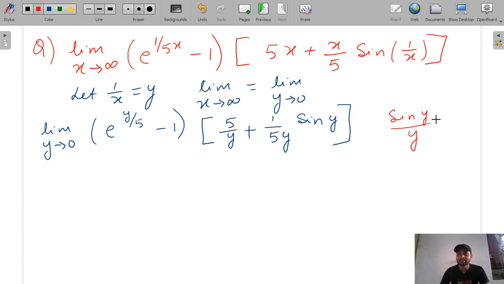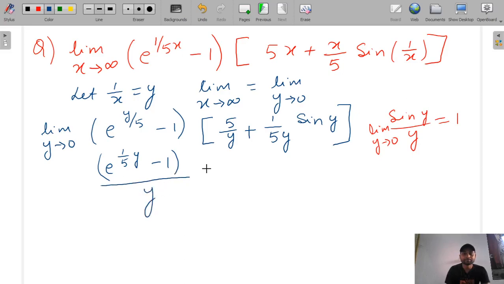This we already studied. This becomes 1 when limit y tends to 0. So we will write it e raised to the power 1 by 5 y minus 1, and we will take y here, we will take y common outside, and we will write 5 plus 1 by 5 sine y.